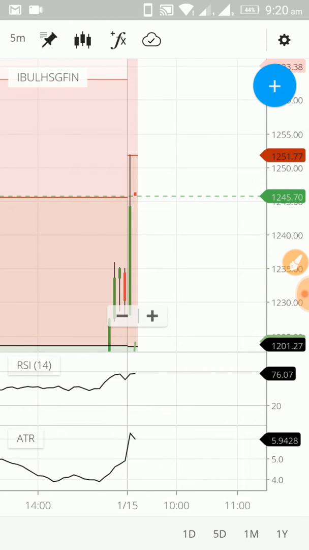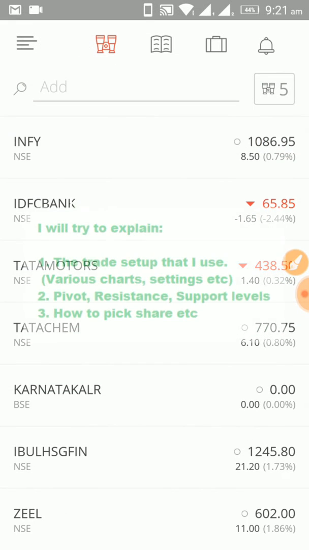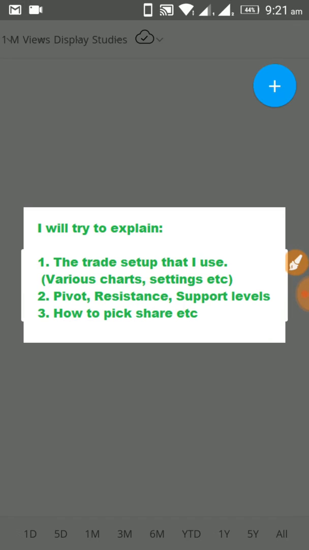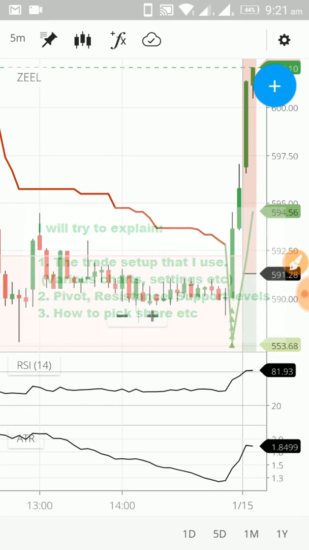So it has marched up from the pivot level up to the R1. Guys, as I've already told you, I'll be explaining this in the later videos. Let's have a look at the Z chart.